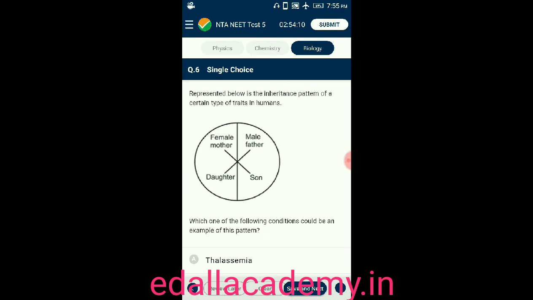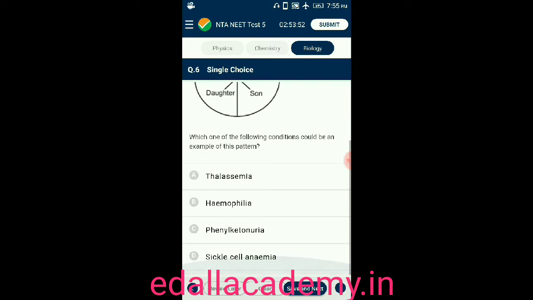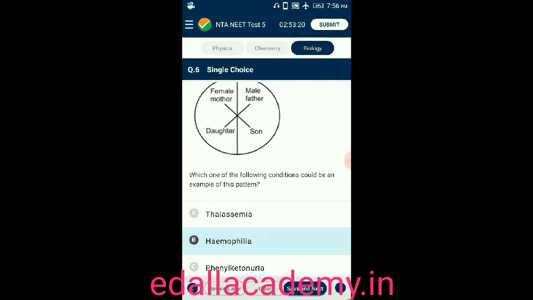Question number 6. Represented below is the inheritance pattern of a certain type of traits in human being. Here, which one of the following conditions could be an example of this pattern? There are 4 options given. Option A, thalassemia. Option B, hemophilia. Option C, phenylketonuria. Option D, sickle cell anemia. The given inheritance pattern is hemophilia.